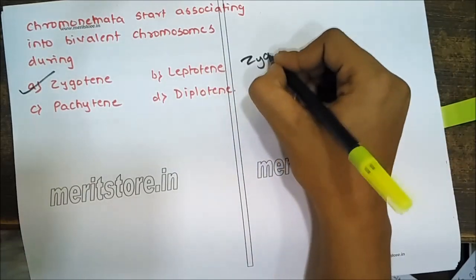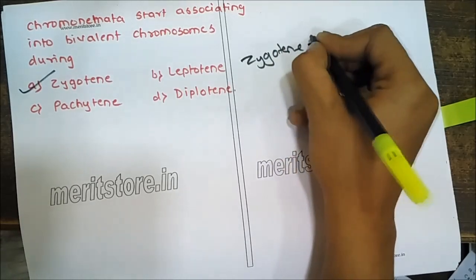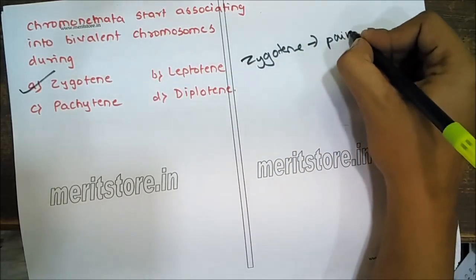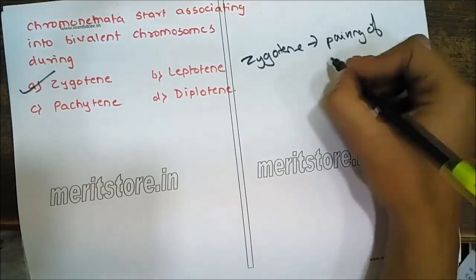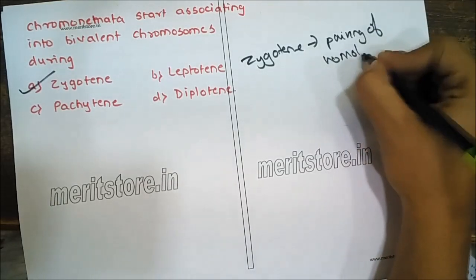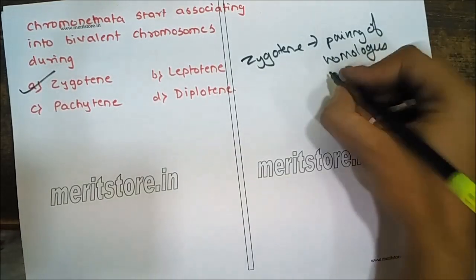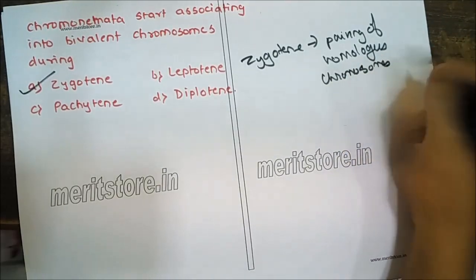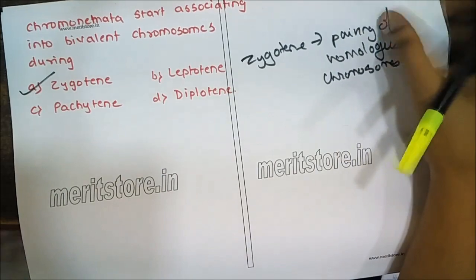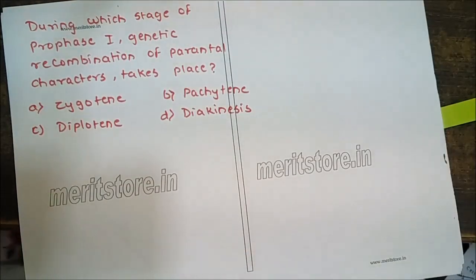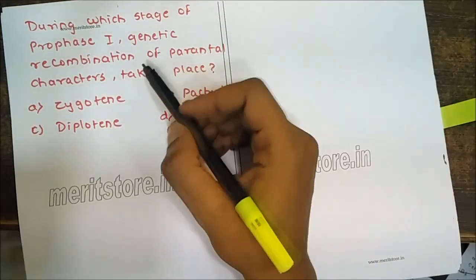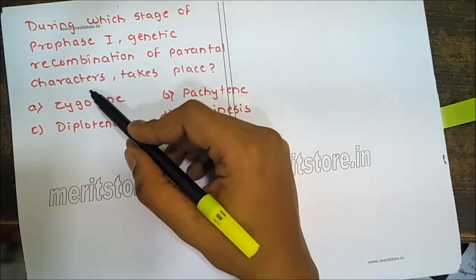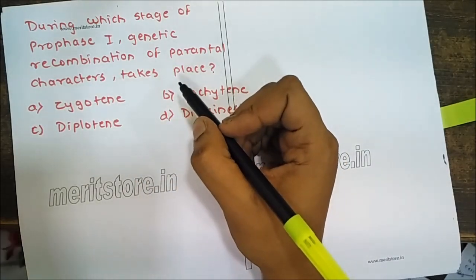Always remember, it is during zygotene that the pairing of homologous chromosomes takes place.